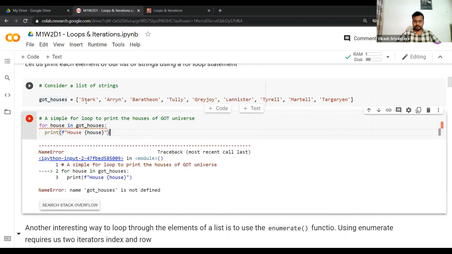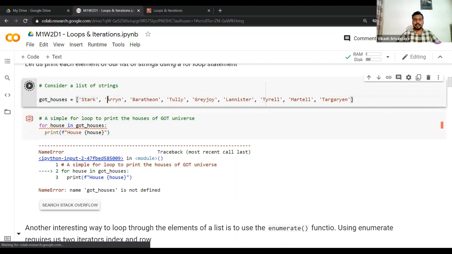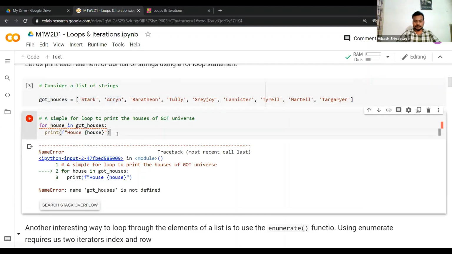Oh, sorry. All right, I need to define my list of strings, of course. A very useful thing whenever you are getting such an error, a name error: you've already encountered various types of errors previously, like syntax error, type error, index error, things like those. This is another type of error, which is name error.